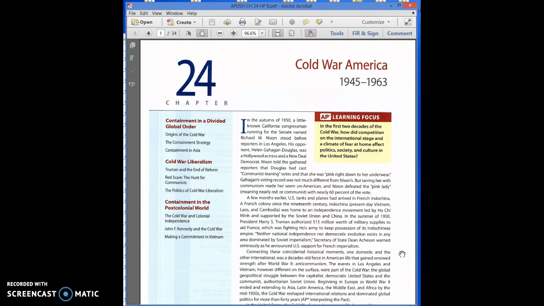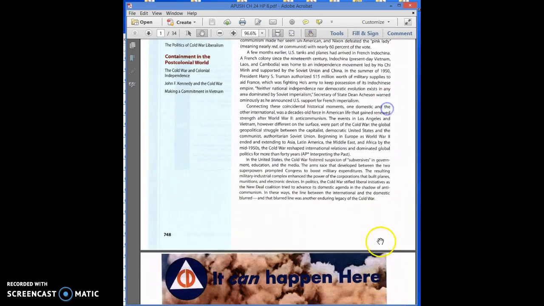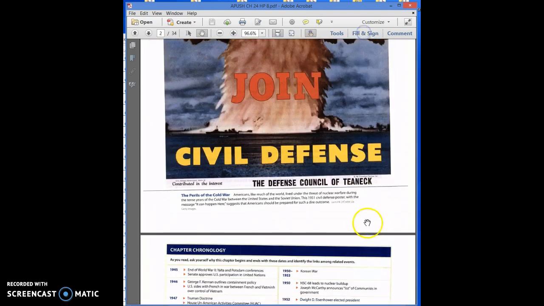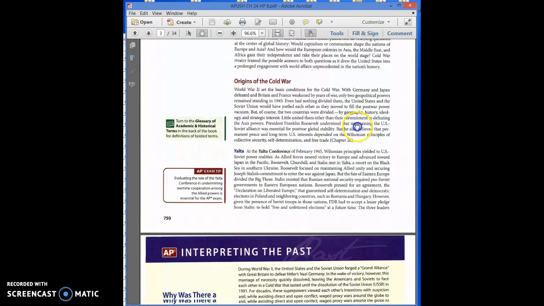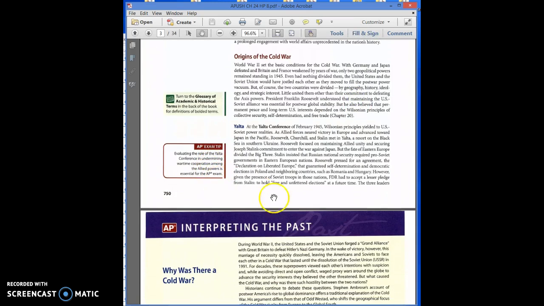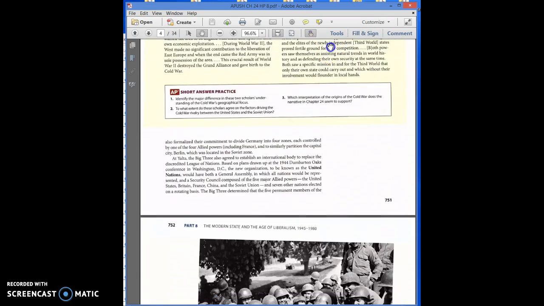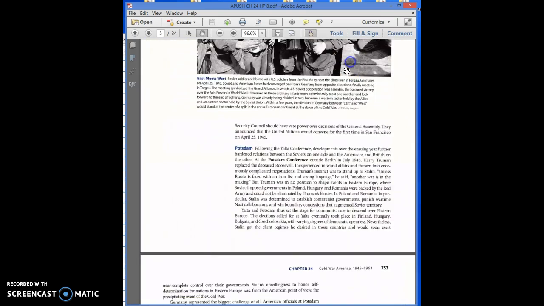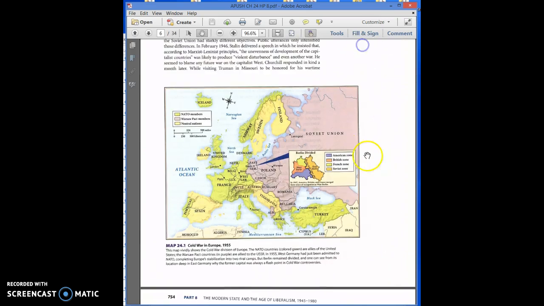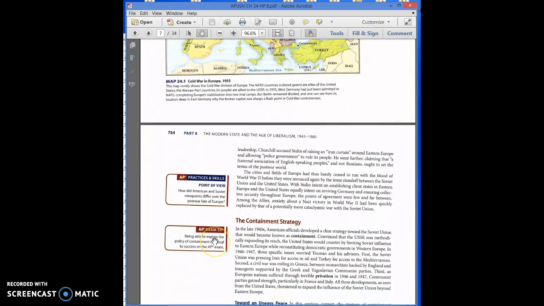Well, maybe this time I'll look at it because he's sending a video on why I should look at it. So let me see here. We got learning focus. Okay, as we scroll through here, AP exam tip. Short answer practice questions. That would probably be pretty good. And we're scrolling. Oh, AP exam tip again.